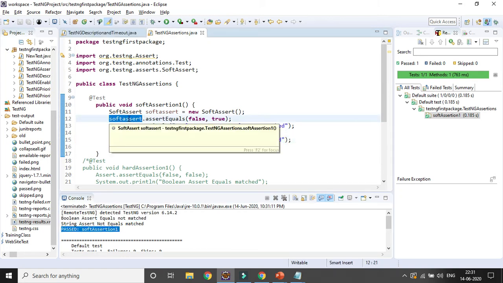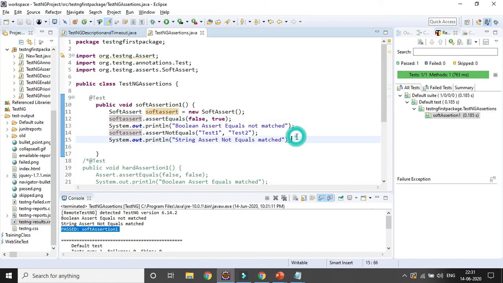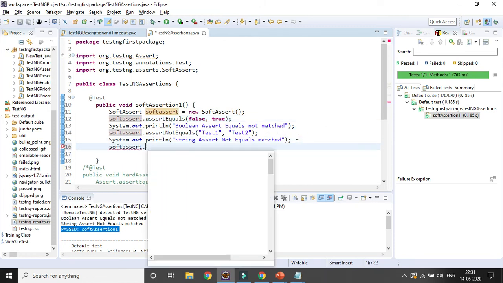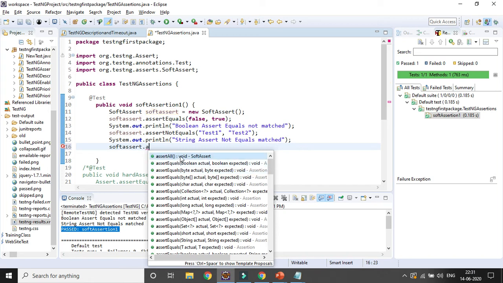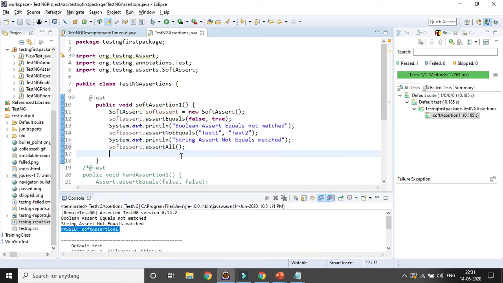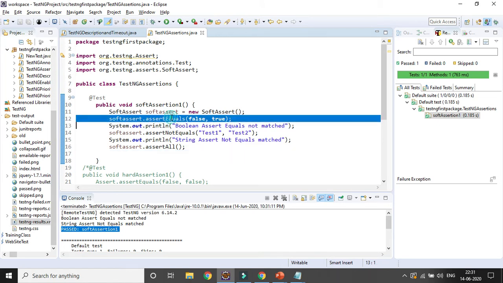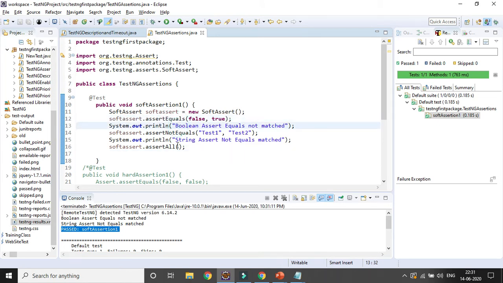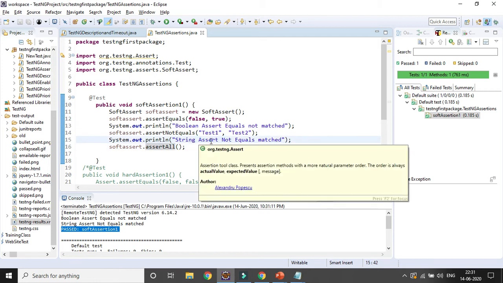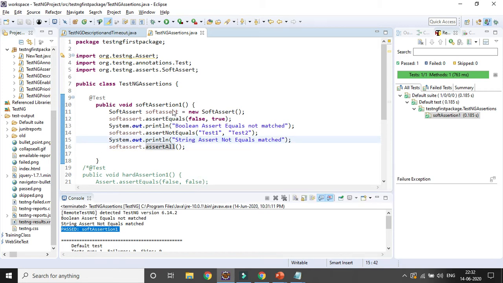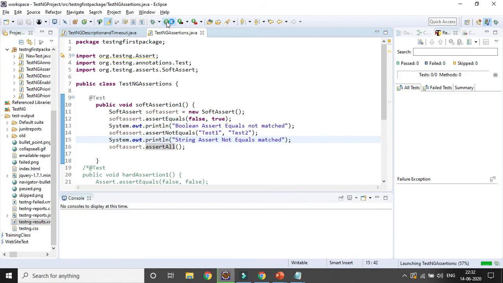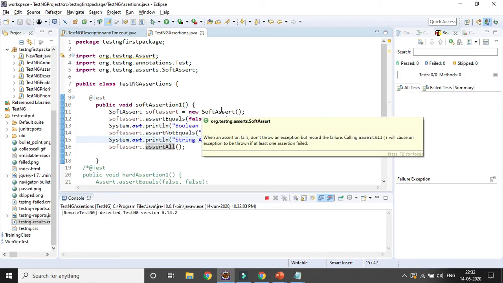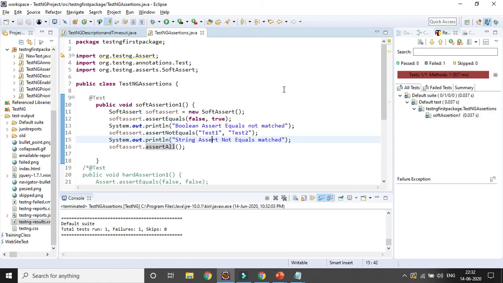Now let's use assert all and see the overall status of the test case. Then it will fail, but it will not stop you from executing the remaining steps. That is the one main advantage of the soft assertion. Though it fails, the next line of code will be executed. It will not stop you. Even the next method will also get executed. Let's run the code. The overall test case status will be failed, but all the steps will be executed.